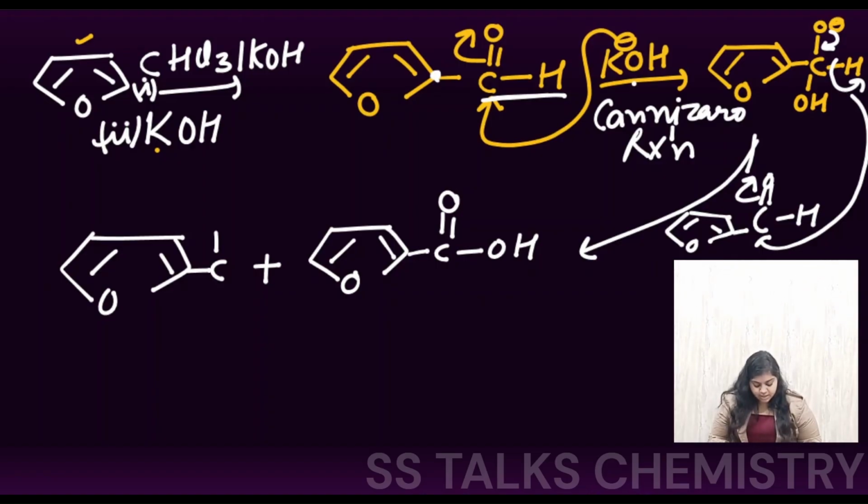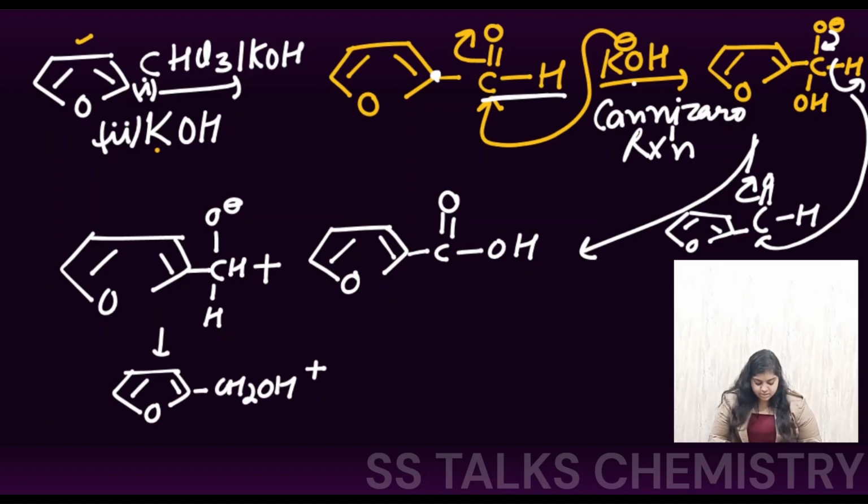What we are getting here is now O negative will be present, here the hydrogen is present, and one of the hydride it has shifted. So ultimately after the workup of this, we are getting this species, right? And one is this species.